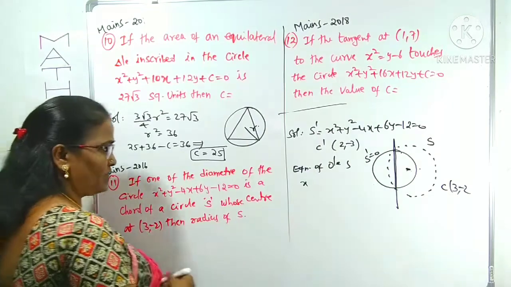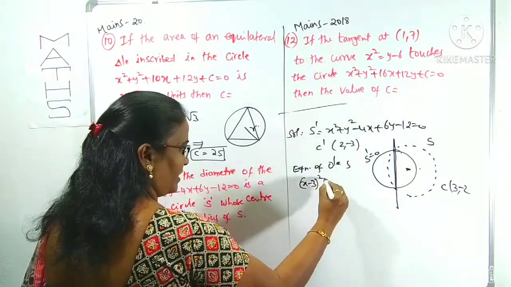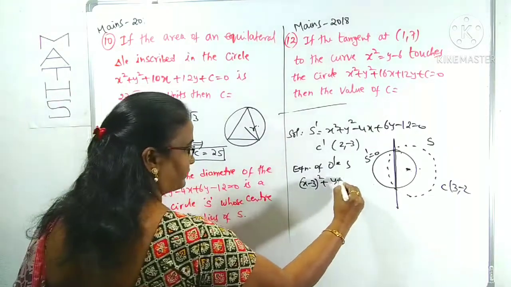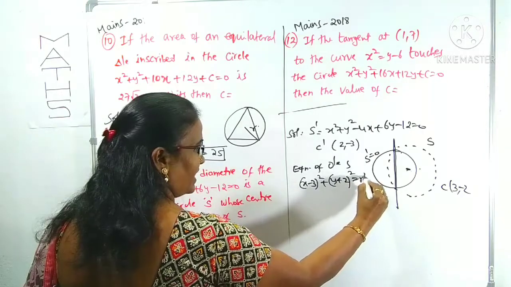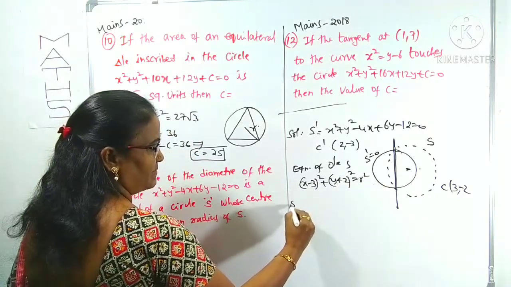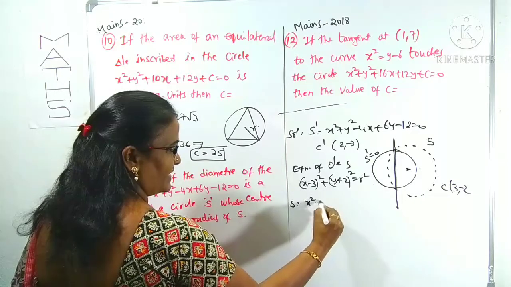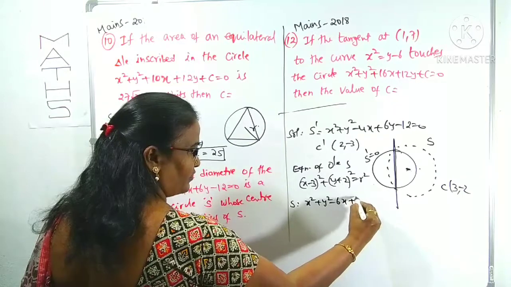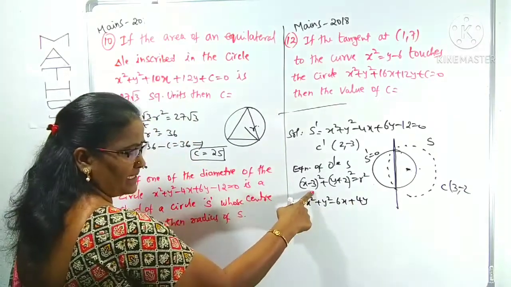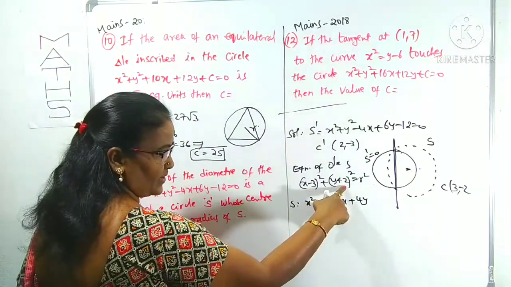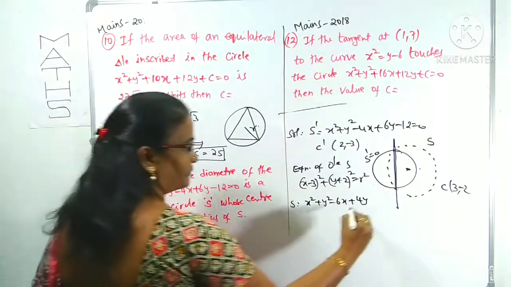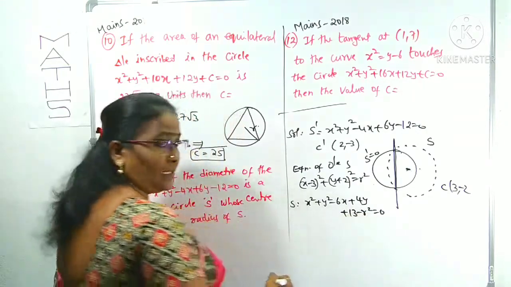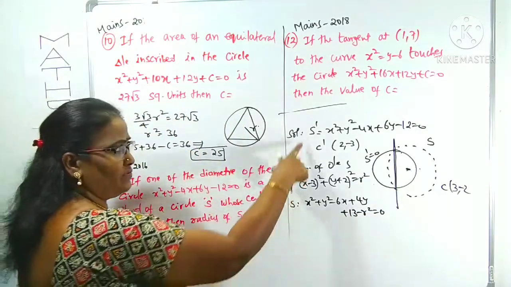X minus 3 whole square plus y plus 2 whole square equals r square. Now by expansion, S becomes x square plus y square minus 6x plus 4y, and the constant is 9 plus 4, which is 13, minus r square equals 0. Clear? Now you know the equation of S and the equation of S dash.